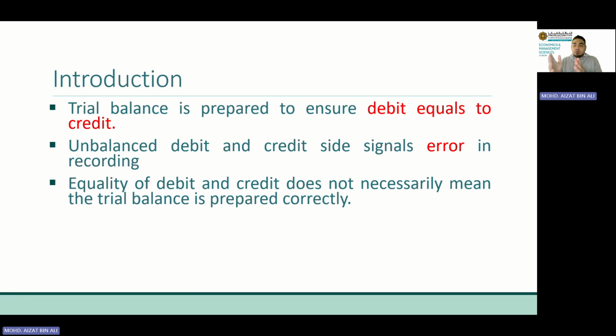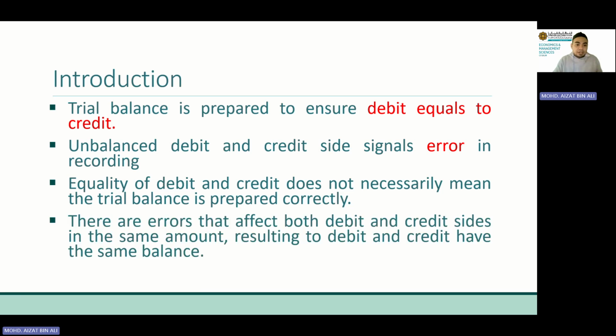For example, we record everything, and after we prepare the trial balance, we find that the total debit equals the total credit, but at the same time there could be errors contained in the accounting process. Maybe certain transactions were recorded wrongly on the debit and credit side. In this case, the debit and credit will still be the same. So today we are going to discuss what those errors are.